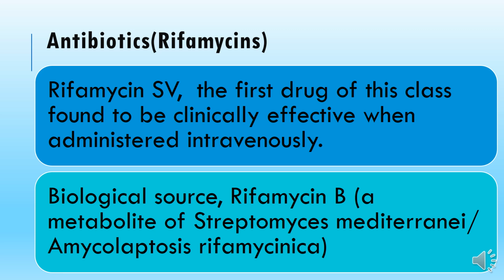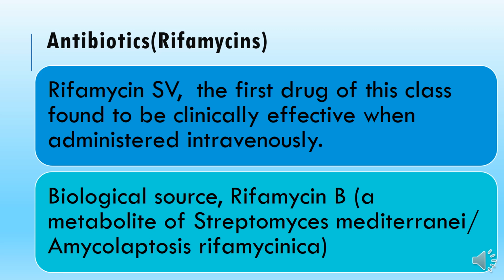This is the biological source, the bacterium from which rifamycin B is isolated, and after its conversion to form certain derivatives, we obtain rifamycin SV. The first derivative from rifamycin B was rifamycin SV.